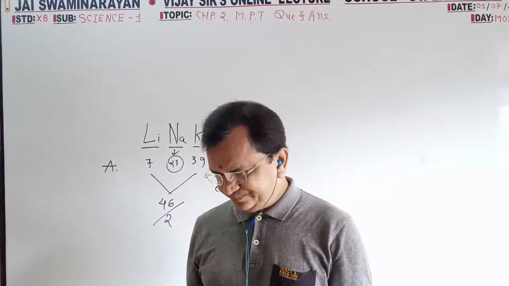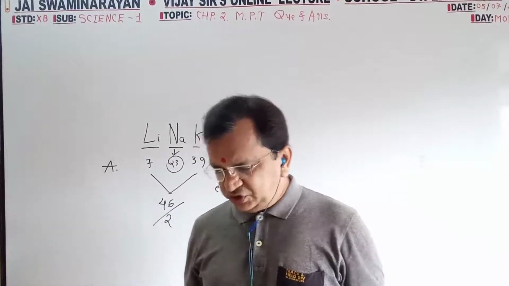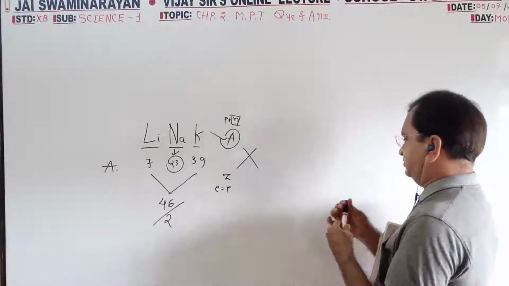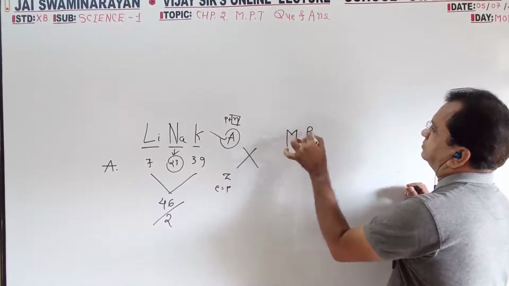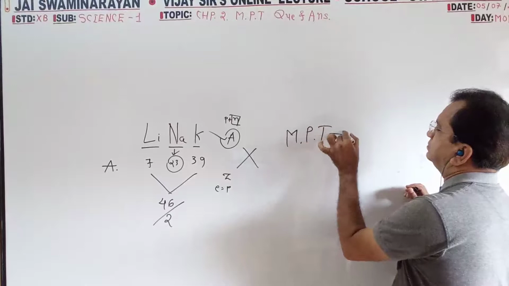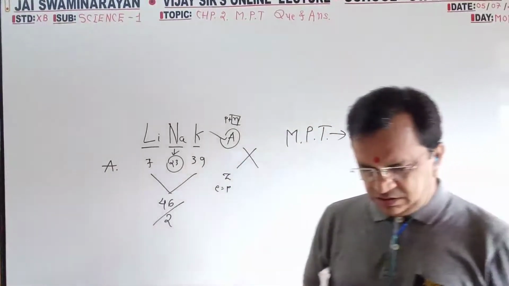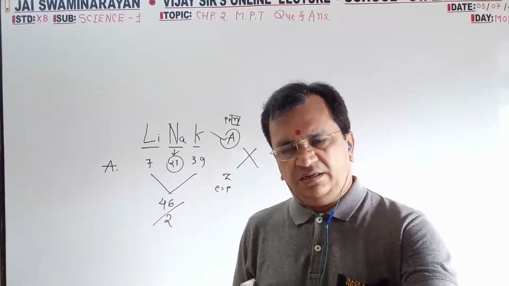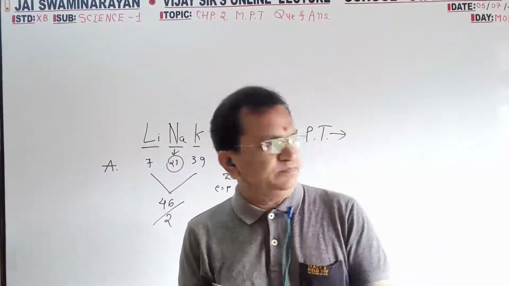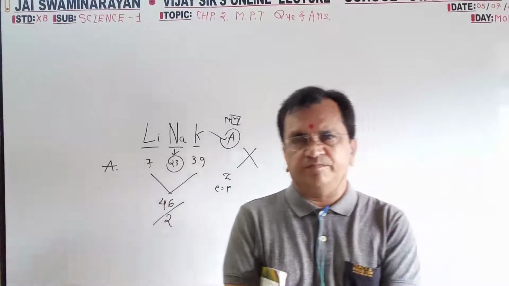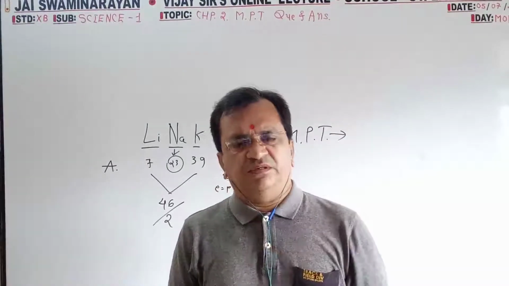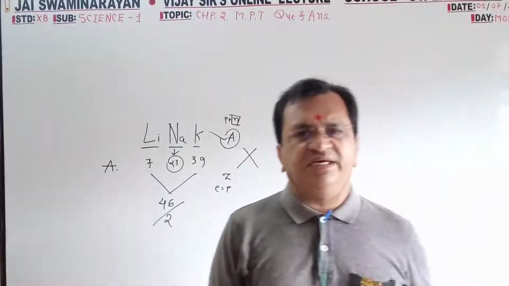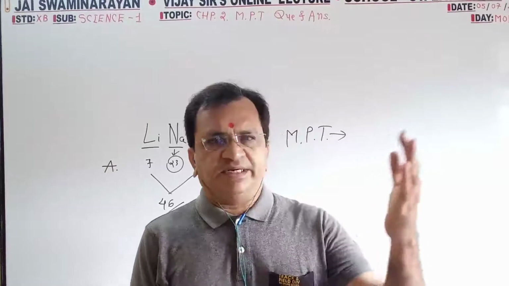Then, short form MPT: the modern periodic table, the latest one, which at present we are using in the chemistry laboratory.